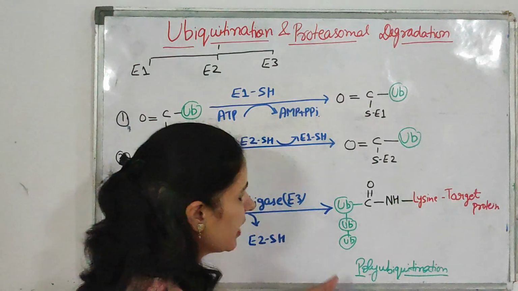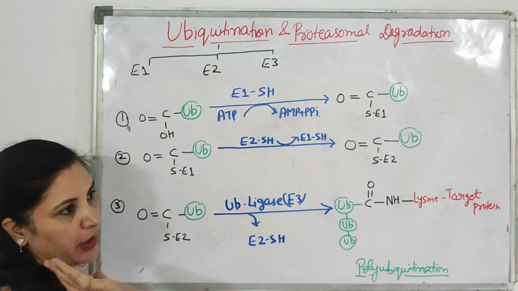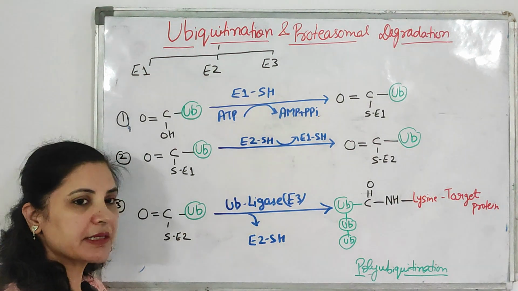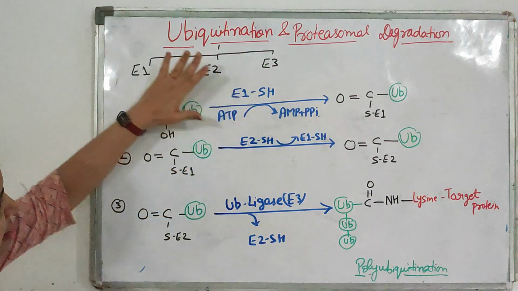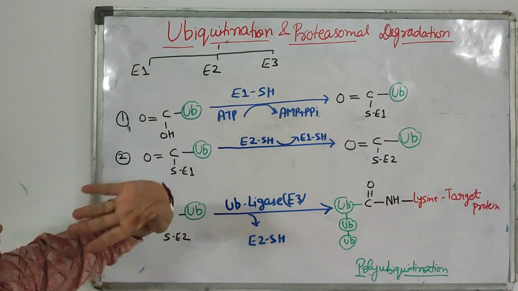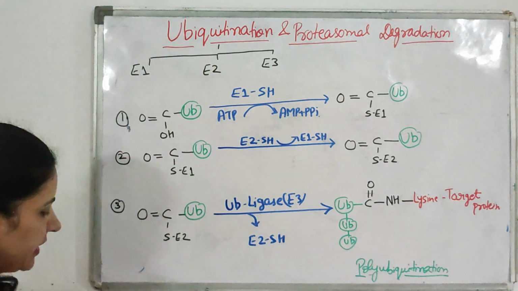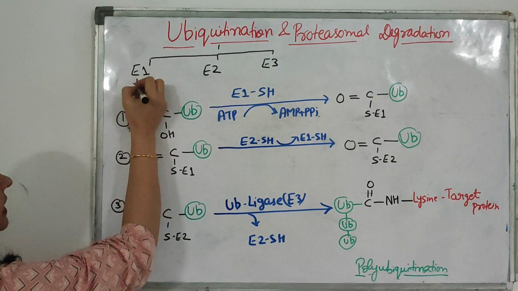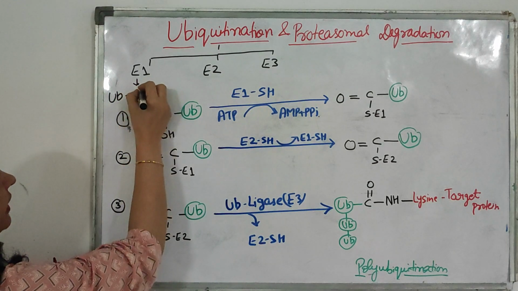Okay. Now let's understand how this process of ubiquitination takes place inside the body. As I told you, ubiquitin is also a kind of protein. This ubiquitination process consists of three enzymes, E1, E2 and E3. Three enzymes in this ubiquitination process. And this E1 enzyme is the ubiquitin activating enzyme.